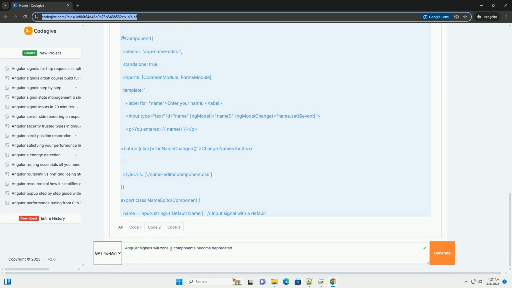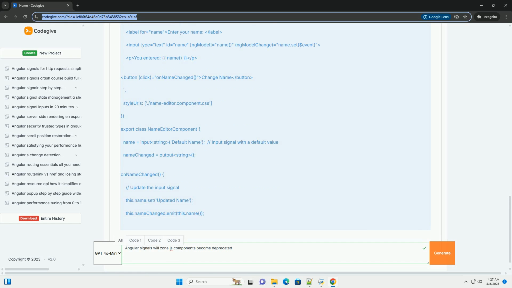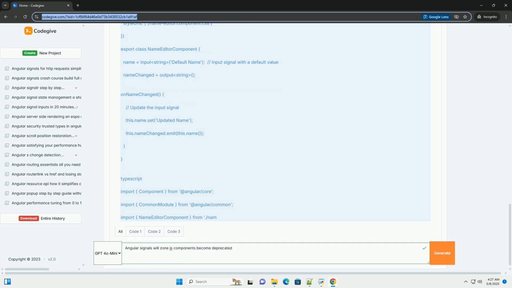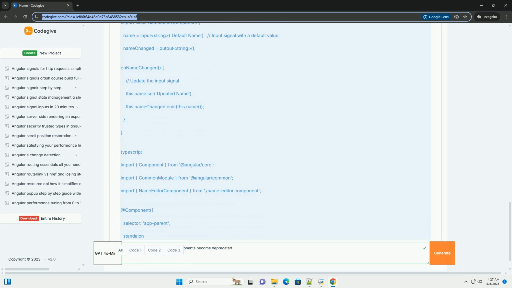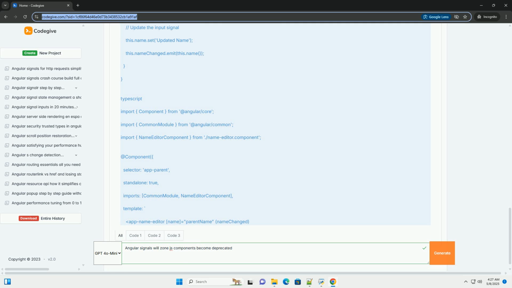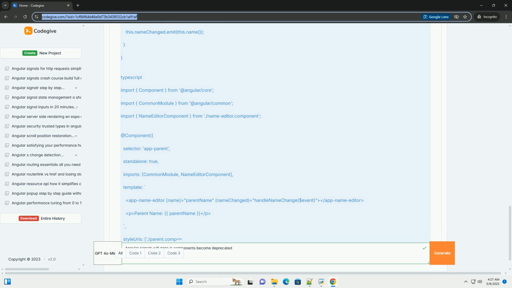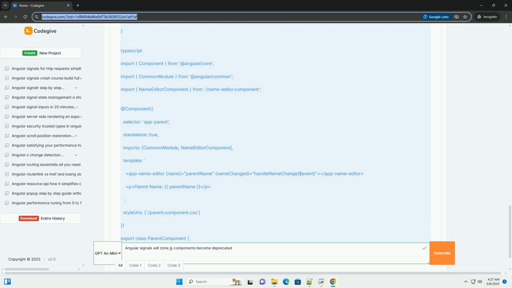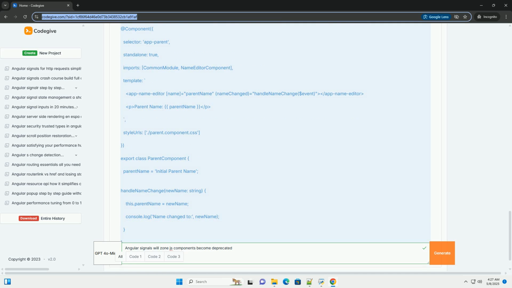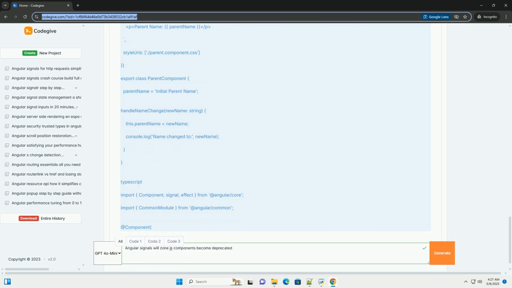Key concepts. Signal: a function that holds a value. You can get the value of a signal (read only) and set the value of a signal (mutable). Signals are at the heart of the reactivity system. Writable signal: a specific type of signal that can be both read and written to. You can use the set method to change its value directly or the update method to modify the value based on its current state.